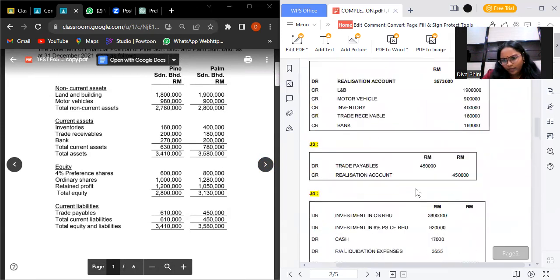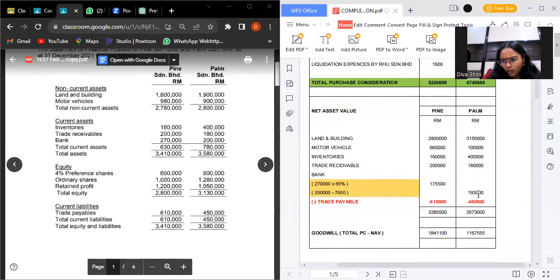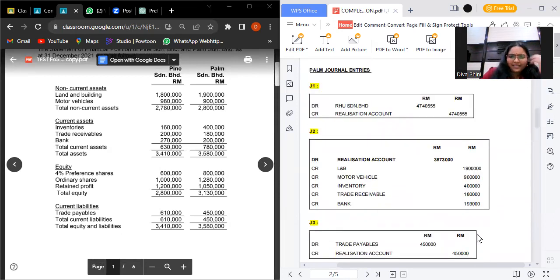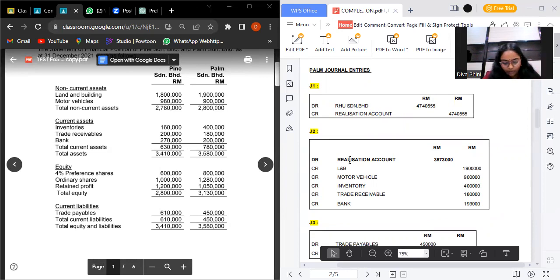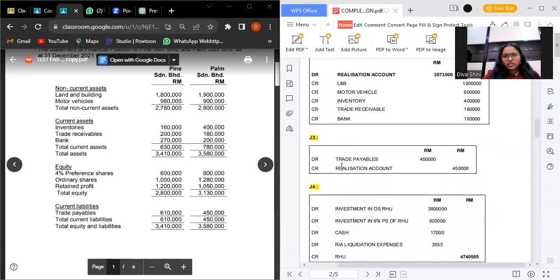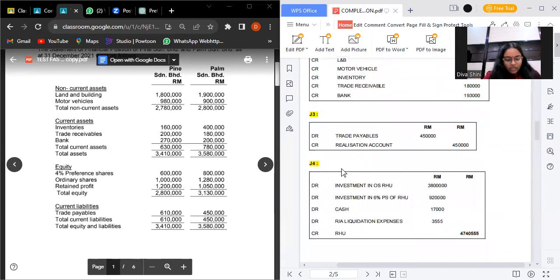If we take from the goodwill, the amount is 193,000. And then we should plus everything and debit it to realization account because they are the one releasing their assets. Then journal 3 is about trade payables. So trade payables are debit because they are already paid, and the realization account is in credit because they are realizing the amount. So the trade payables amount we need to take from SOFP.